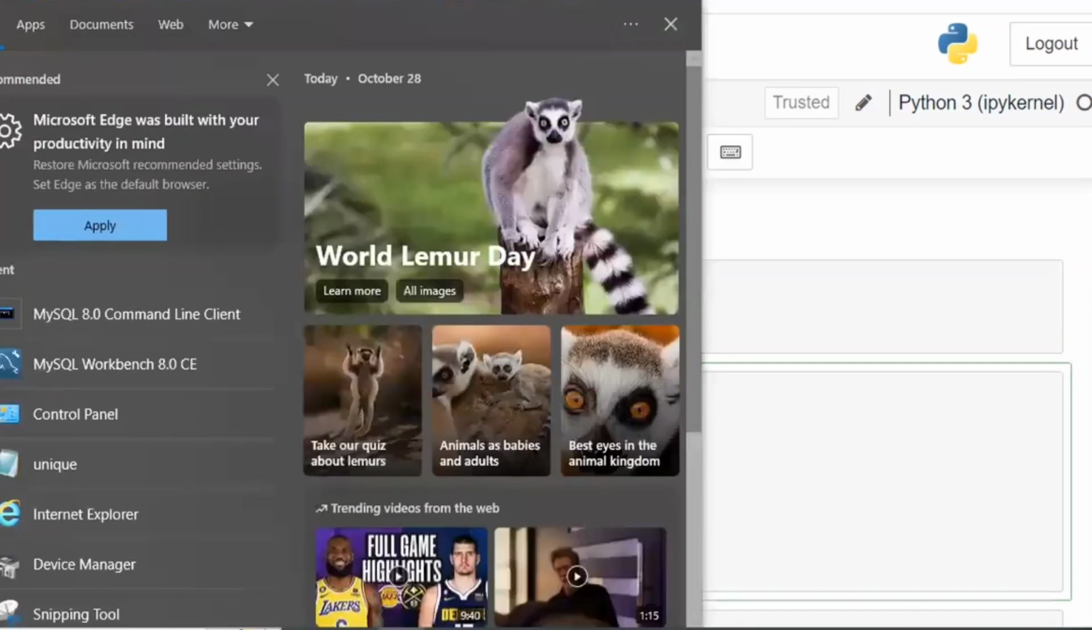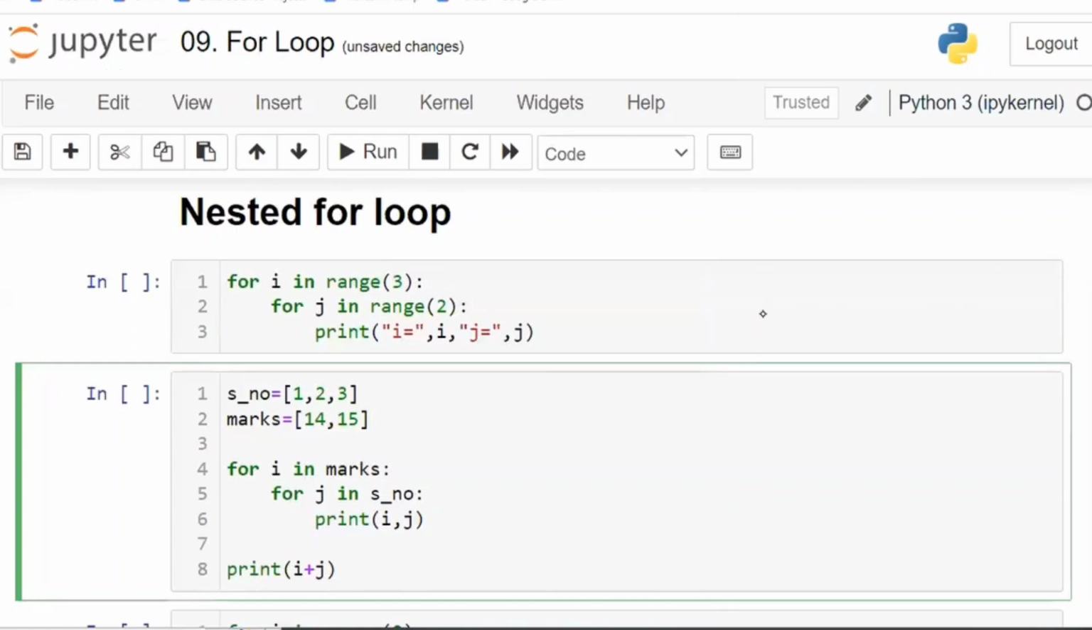So let us see this one and we'll stop with this and we'll continue in the next class later. So let us focus on the nested for loop concept.